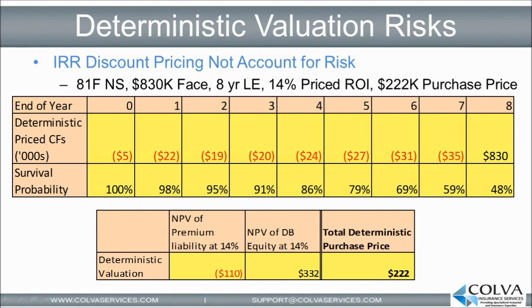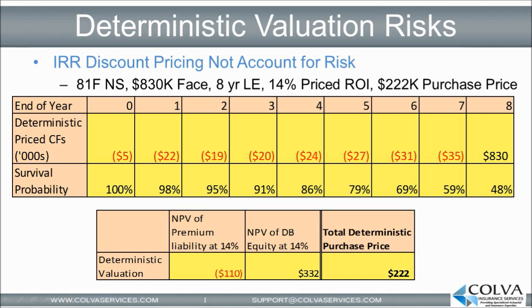So let's go ahead and take a look at the problems with valuation methodologies in the life settlement industry. We'll start off by talking about deterministic valuation. One of the common mistakes in valuing policies and portfolios is using solely a life expectancy and a discount rate to determine the value of the policy. This is referred to as deterministic valuation because it assumes that the time of death of the individual is predetermined.